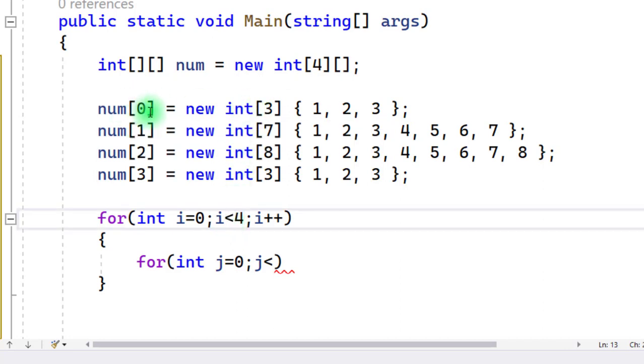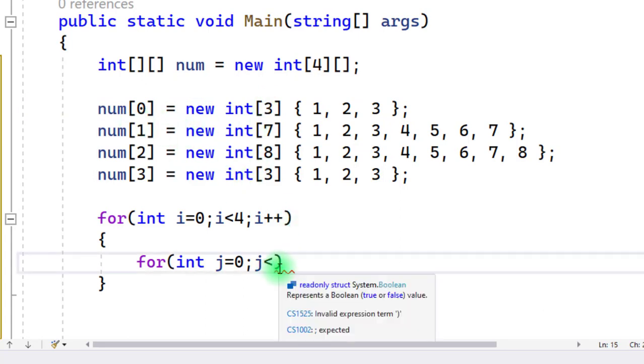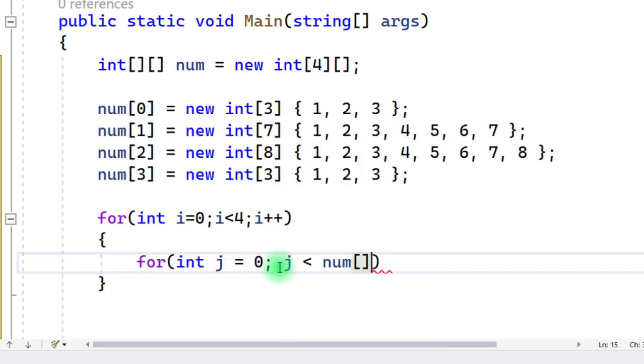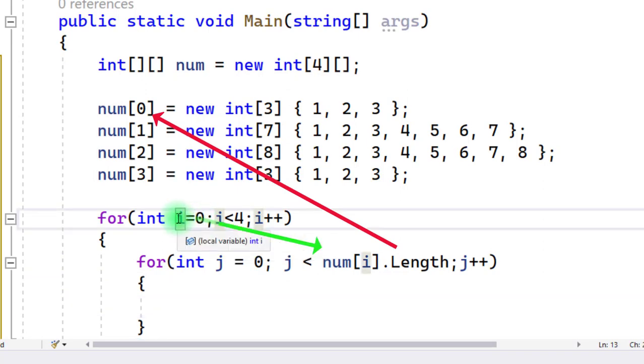But what happens in the case of columns? Each row has a different number of columns. So we cannot write a fixed or static number here. So what do we have to write here? num of i dot length. We have to write this, and then j plus plus. Suppose i is 0. When this loop executes, the value of i starts from 0.